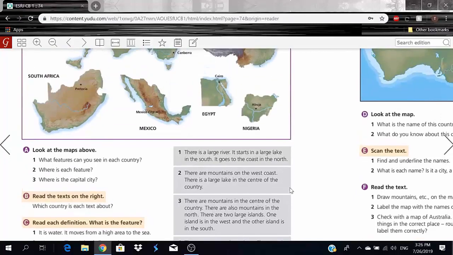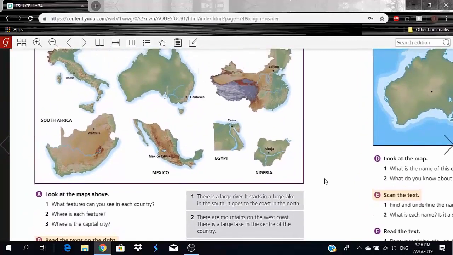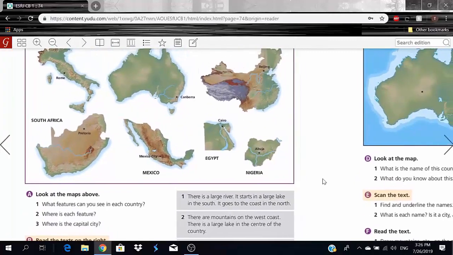Okay, so there is a large river. So let's look around. This looks like a large river, you guys. And it starts in a large lake in the south. You guys know south is the bottom. So this looks like a large lake, and it goes to the coast in the north. So here you go, it goes up to the north. Okay, so number 1 will be Egypt.